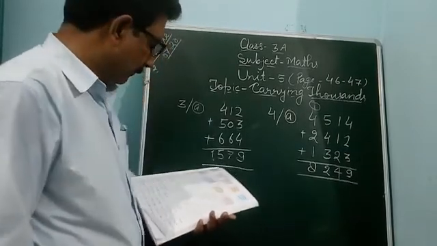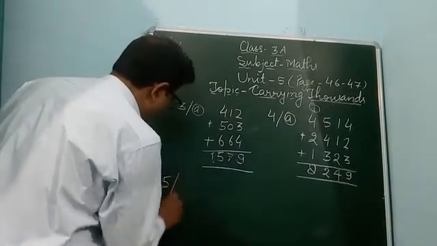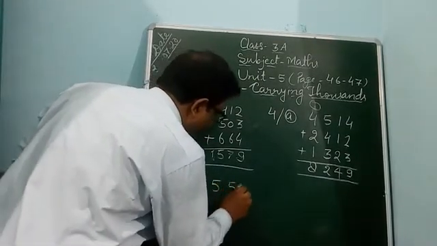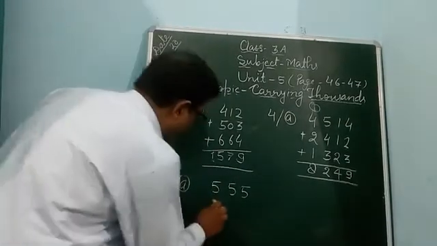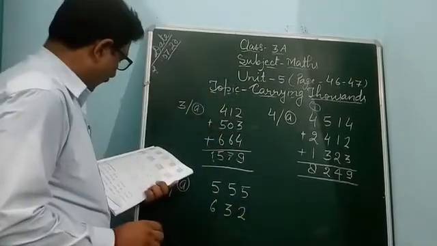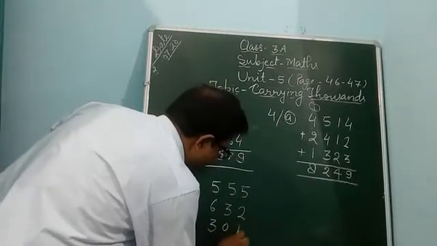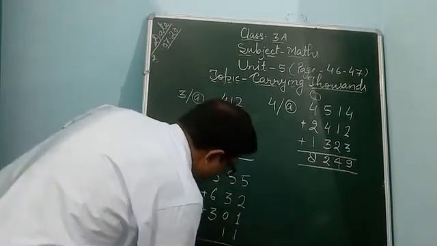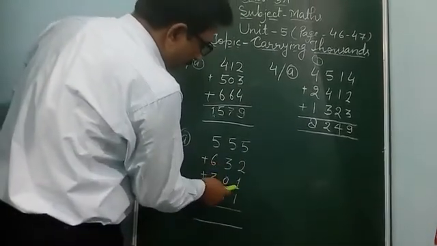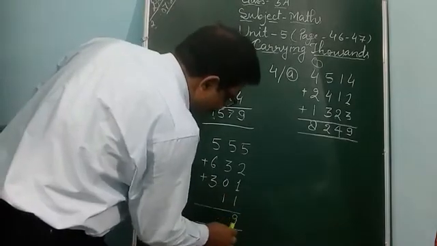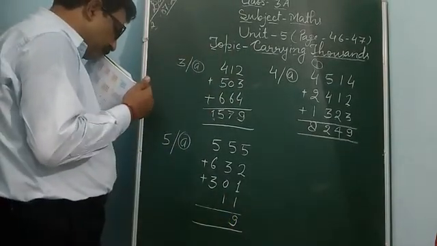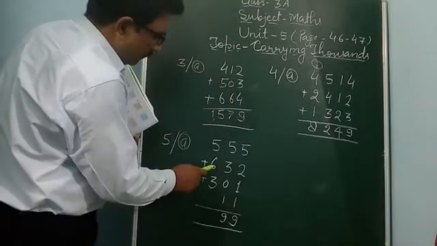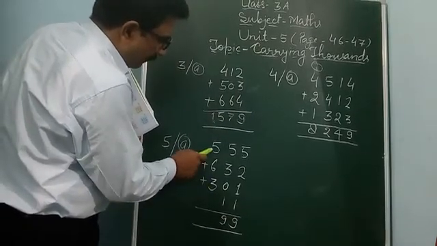Now, question number 5A. $555, 632, and plus 301, and 11. 5 2 7 and 1 8 and 1 9. 5 3 8, 8 and 1 9, 6 3 9, 9 and 5 14.